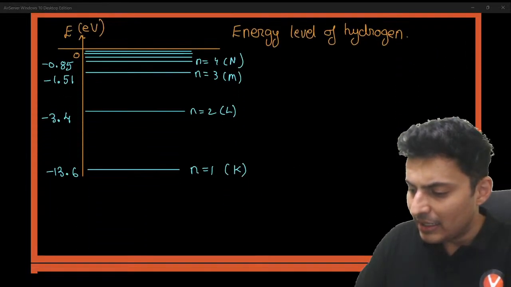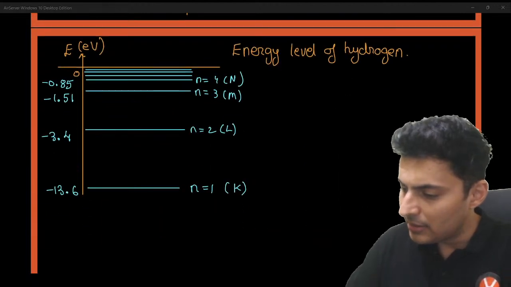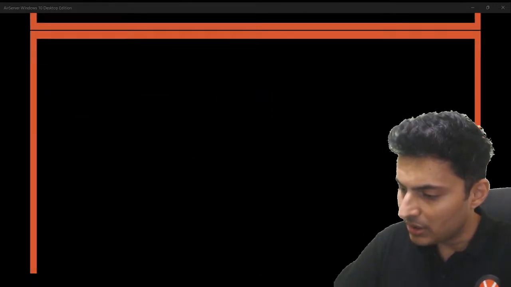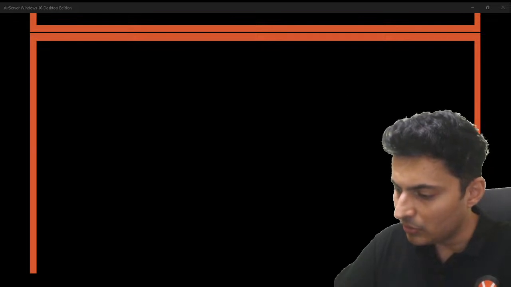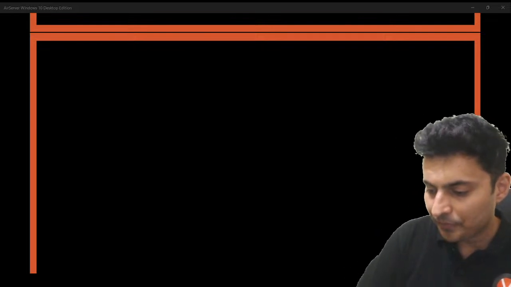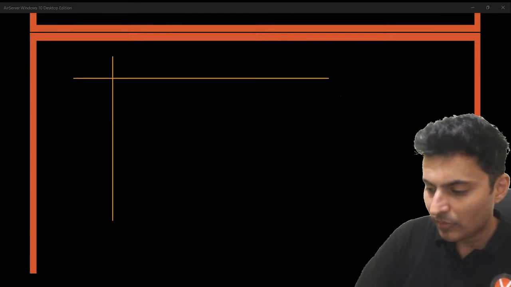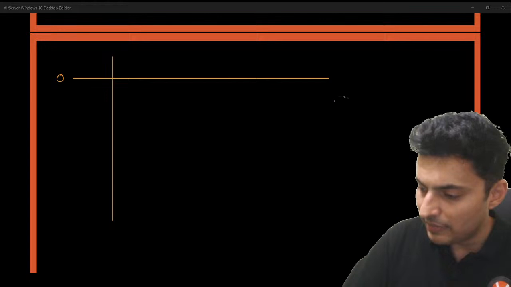Okay. Now, with regards to atomic spectra, let's see if I can copy this particular chart or else I'll just redraw it. Okay. So this is your zero energy level.